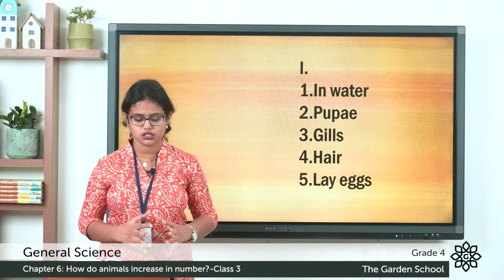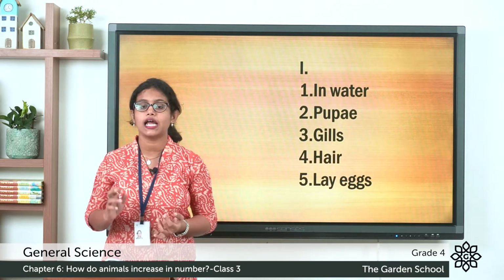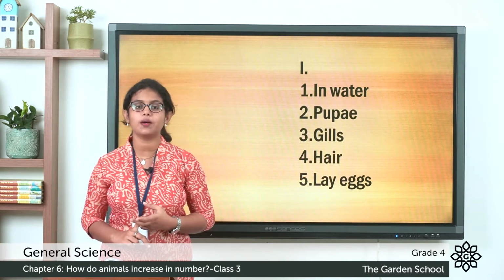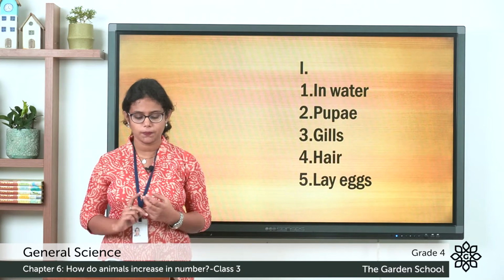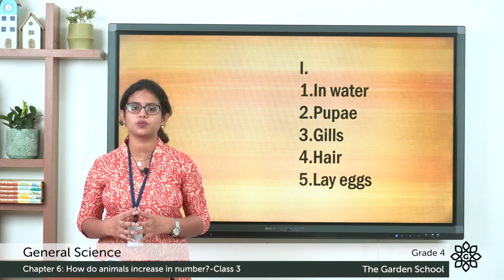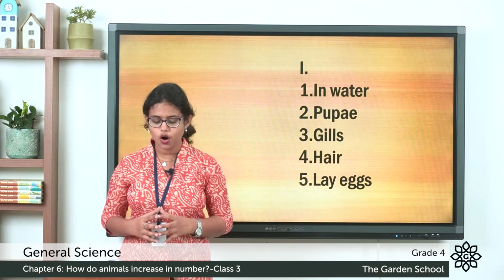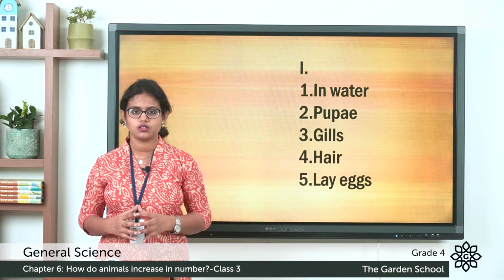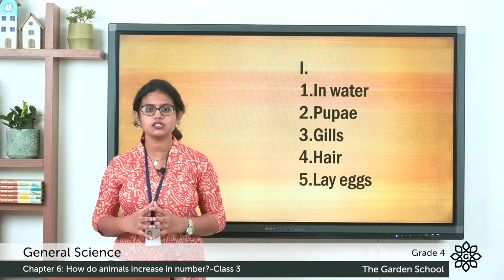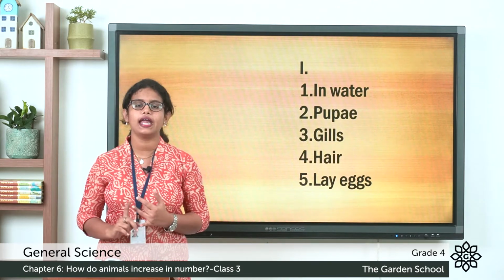So let's see the answers. What is the answer for the first one? Frogs lay eggs. So where do they lay eggs? They lay eggs in water. The second one, caterpillars develop into pupae. Third one, tadpoles breathe through their... How do these tadpoles breathe? They breathe through their gills. Fourth one, the body of mammals is covered with hair. The answer is hair. And the fifth one, insects lay eggs.